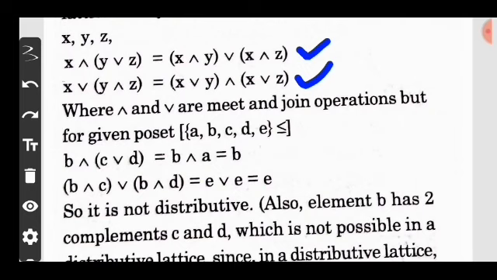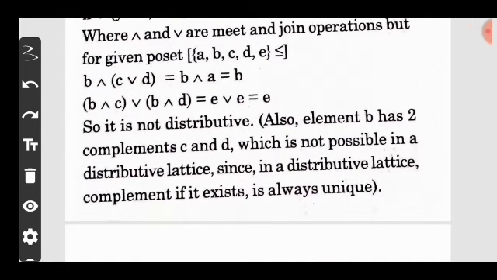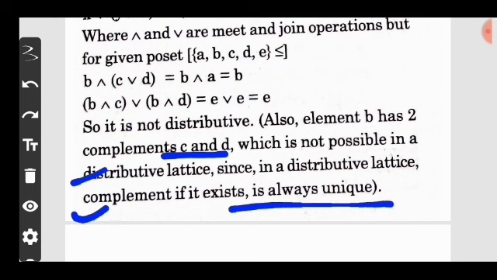After we apply the law on B, C, D, we get B and E, which are not equal to each other. So the distributive law is not satisfied in this lattice. Also, element B has two complements, C and D, which is not possible in a distributive lattice, since in a distributive lattice the complement, if it exists, is always unique.